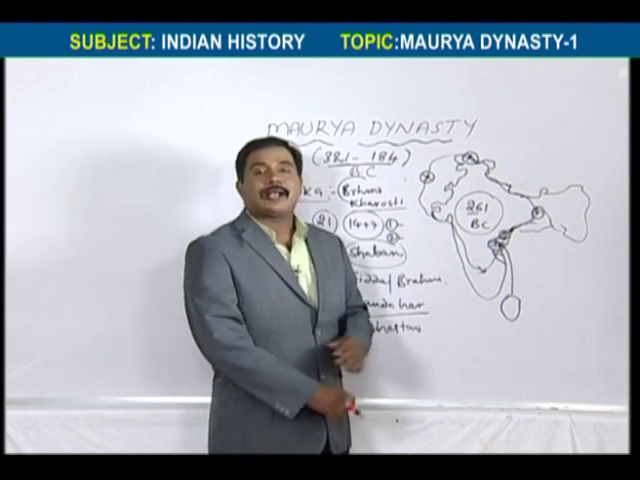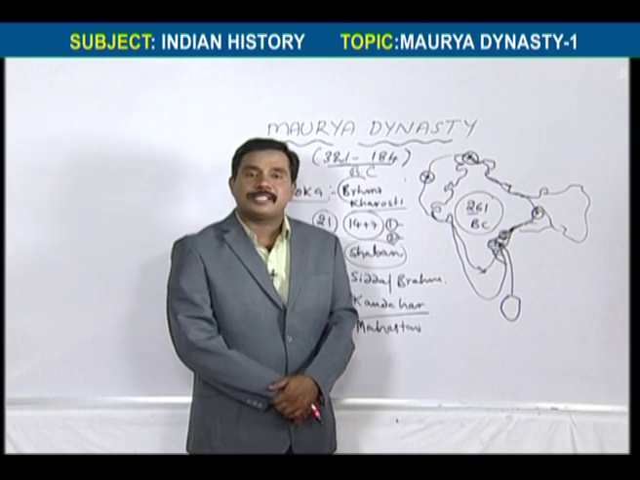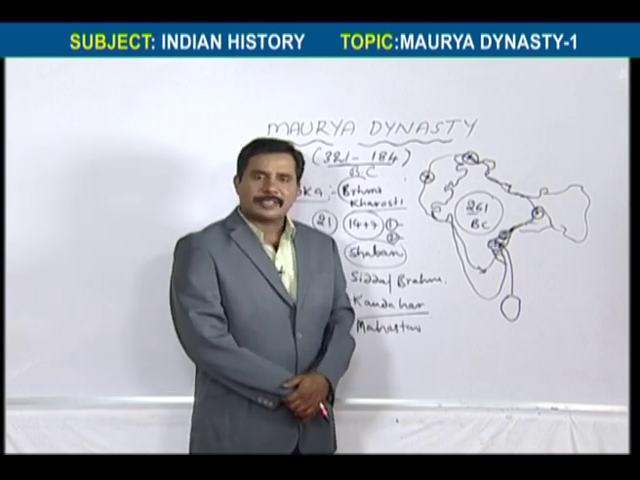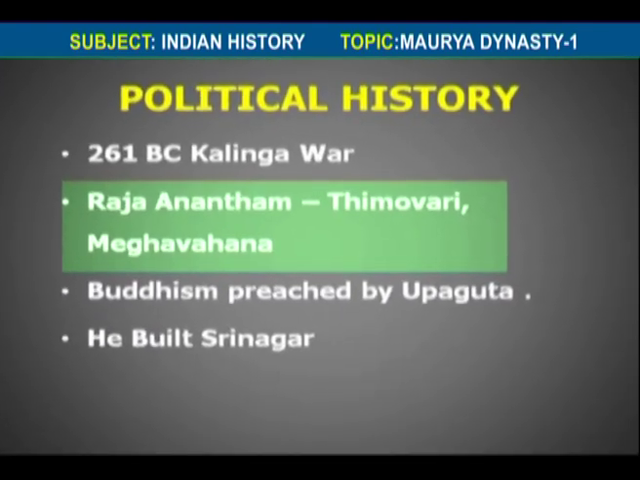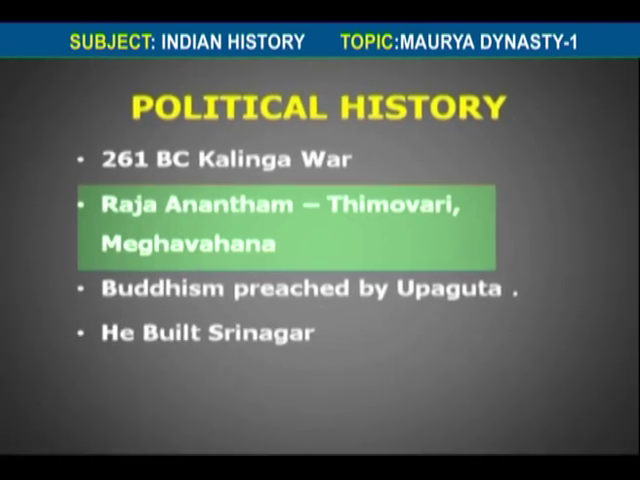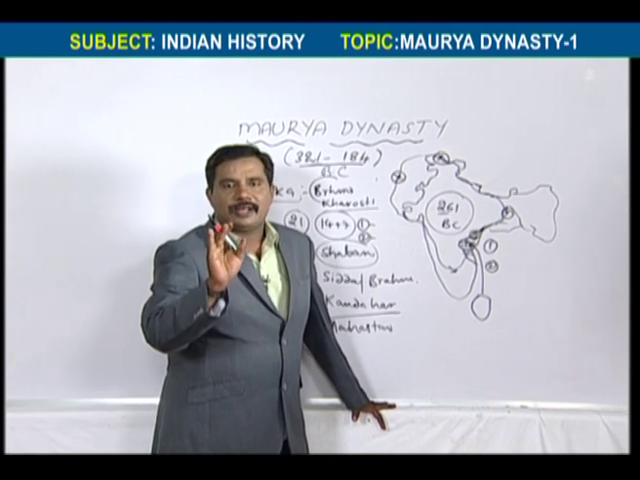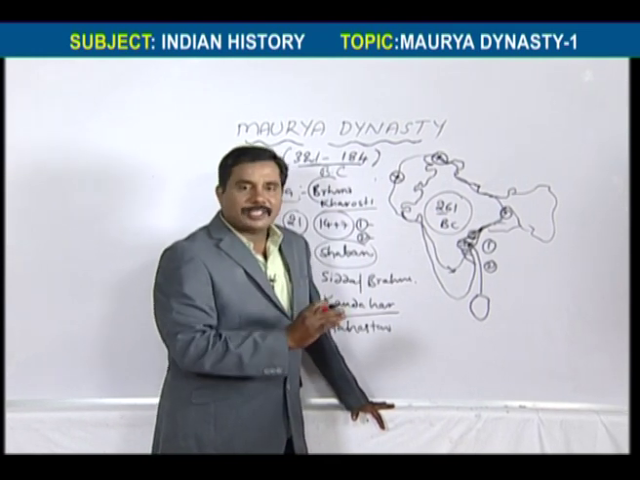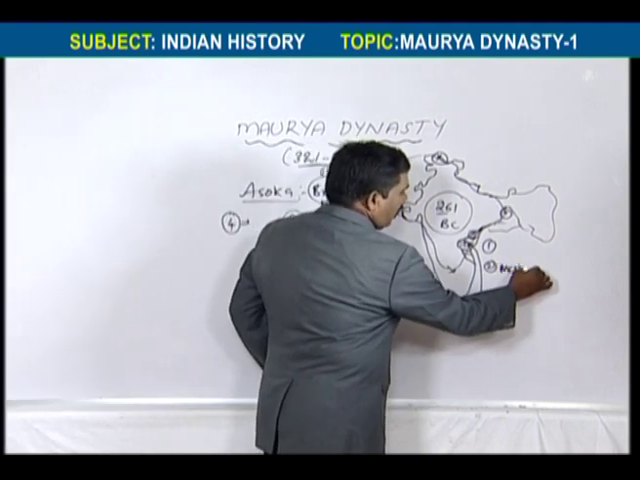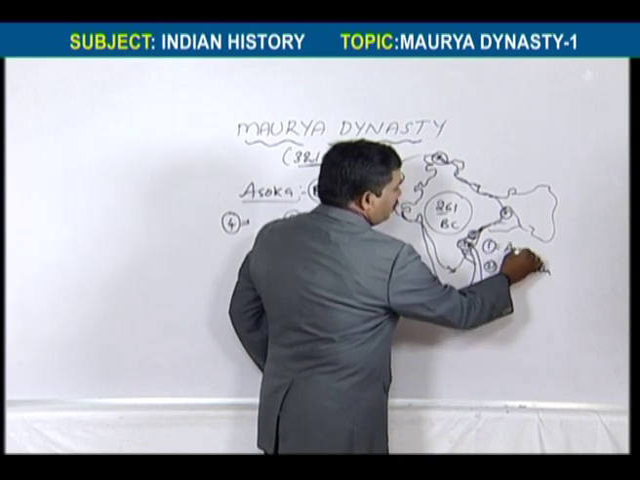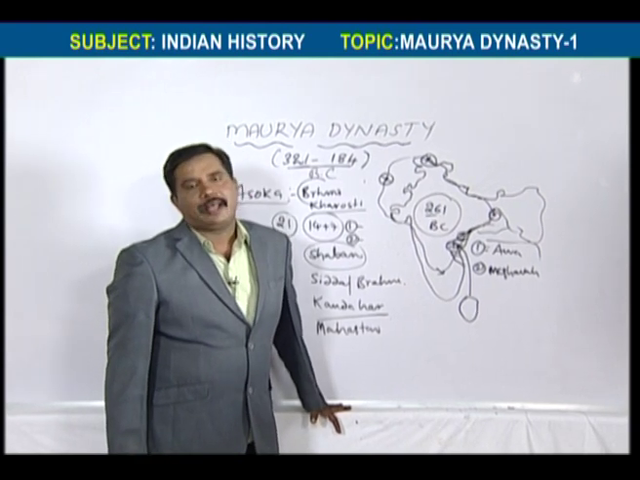Here we know the Naga tribe was there in Kalinga. That Naga tribe robbed the spices boats of Ashoka. Then Ashoka sent a message to the Kalinga rulers, especially Raja Anantan, but most books are not telling who fought against Ashoka in the Kalinga war. But here Raja Anantan and another king, both kings, fought against Ashoka in the Kalinga war.